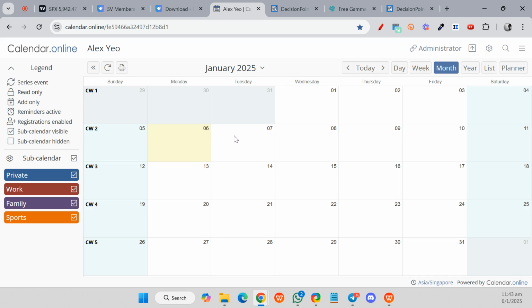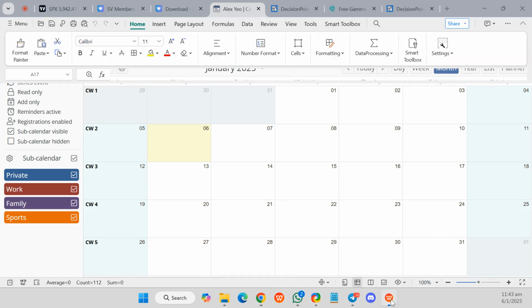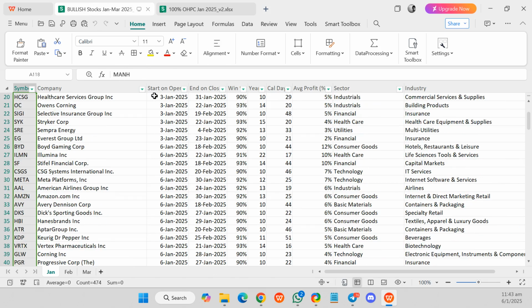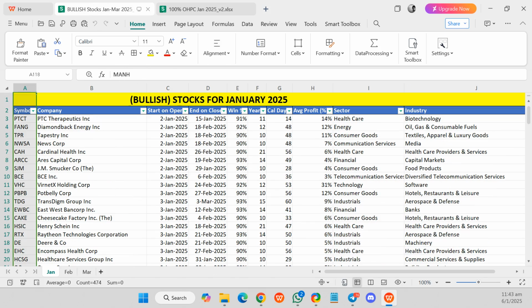But for the data set, I'll just include the second and third, okay? All right, so from 1st Jan to the 12th Jan, this will be the filter that I'm going to sort on the data. From the data right here, this is the bullish stocks from January to March. Again, this is the version 2 one, so please go and download the version 2.